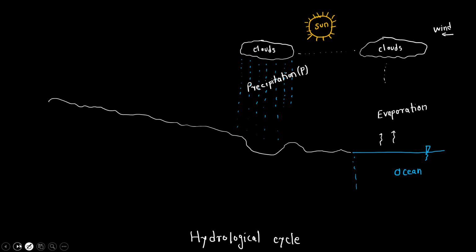Now let's also take an example that certain clouds are present here and some water is falling here on the earth surface. This which we have drawn here is the earth surface. When the water is falling from the clouds, a certain amount of water gets evaporated again.